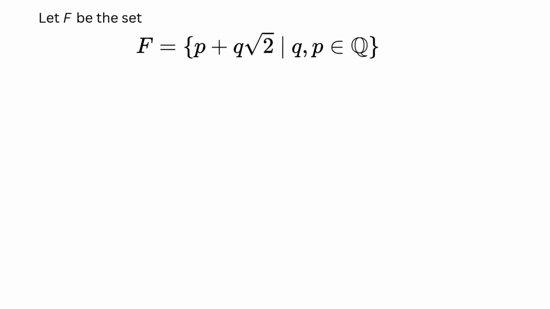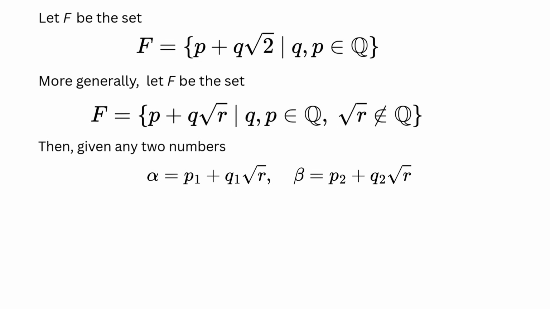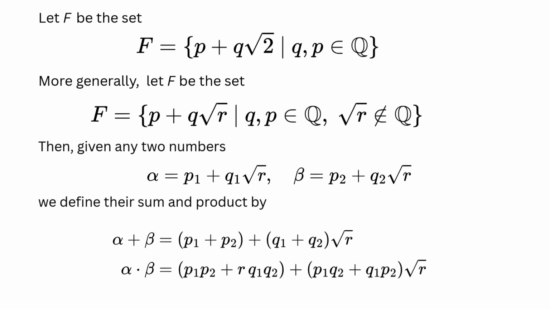More generally, let F be the set which contains all numbers of the form p plus q times square root of r, with p and q any rational numbers. Then, given two numbers alpha and beta in F, we define their sum and product to be exactly what would be if we were doing the computation in the set of real numbers.